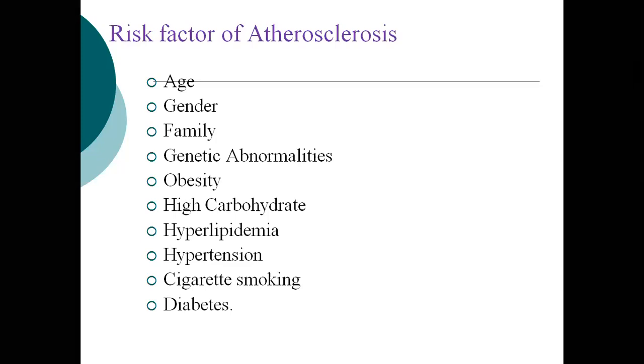So I am in this condition. Then family: if family members have atherosclerosis, then there is a chance for them. Genetic abnormalities: from genes they can get more fat. Obesity: if there is obesity, there is more chance. High carbohydrate: if we take more carbohydrate, there is more chance of atherosclerosis. Then hyperlipidemia: if you take more lipid, there is also a problem. And hypertension, cigarette smoking, diabetes. From these risk factors, you can say that I am very high in this.